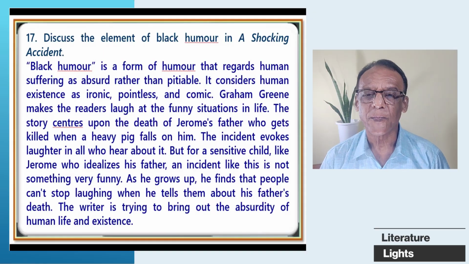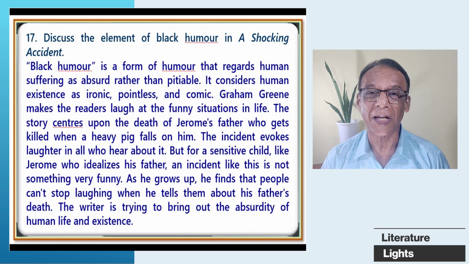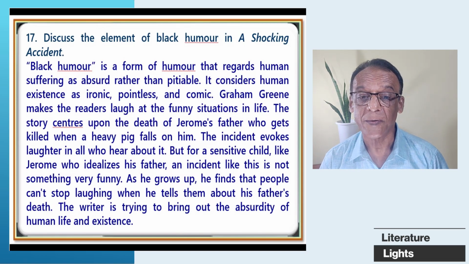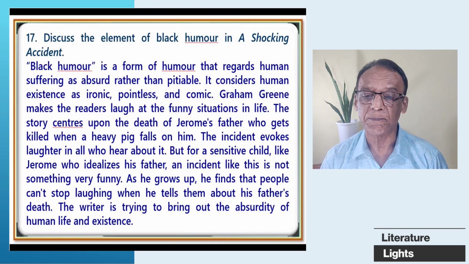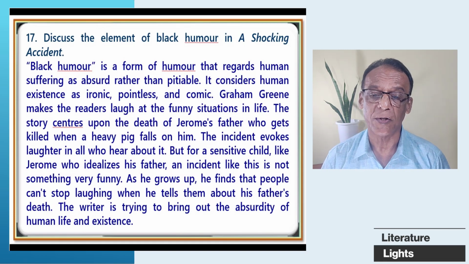Black humor is a form of humor that regards human suffering as absurd rather than pitiable. It considers human existence as ironic, pointless, and comic. Graham Greene makes the readers laugh at the funny situations in life. The story centers upon the death of Jerome's father, who gets killed when a heavy pig falls on him. The incident evokes laughter in all who hear about it.